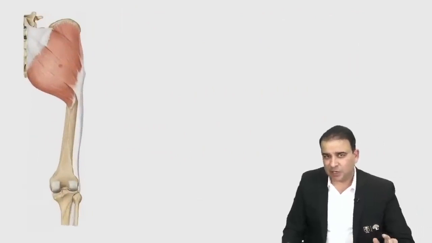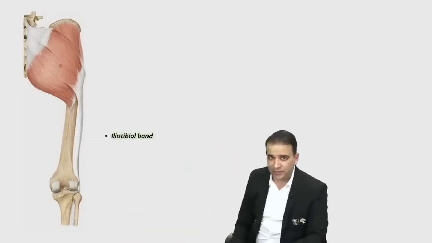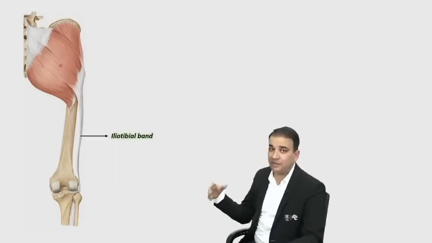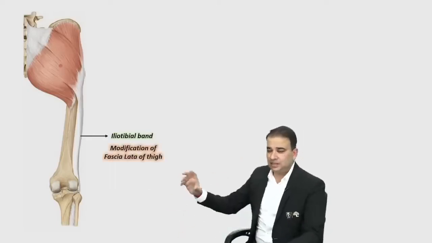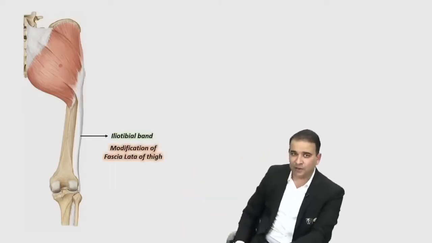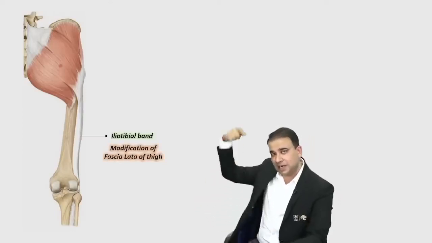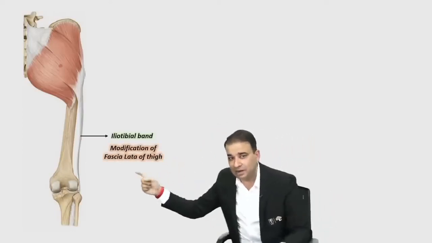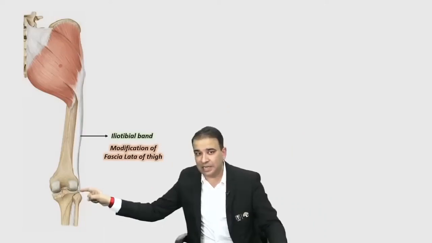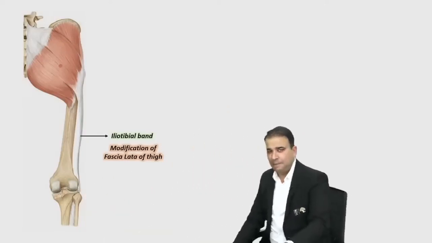Now on the next picture that you're looking at, can you see a band on the lateral side here? That band on the lateral side is a modification of the deep fascia of thigh, and that is called the fascia lata. The iliotibial tract is a modification of the fascia lata. This iliotibial band is present on the lateral side of the thigh. We call it the iliotibial band because it starts from the iliac bone and inserts to the lateral tibial condyle.